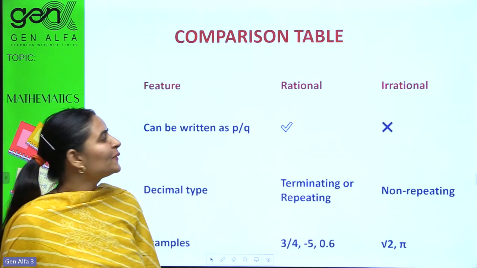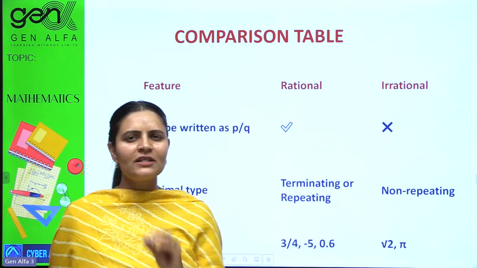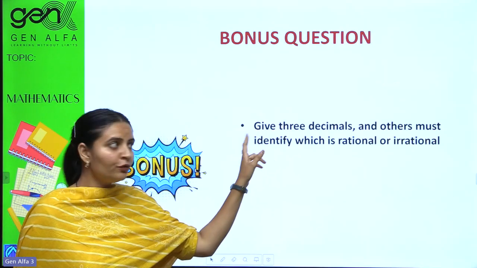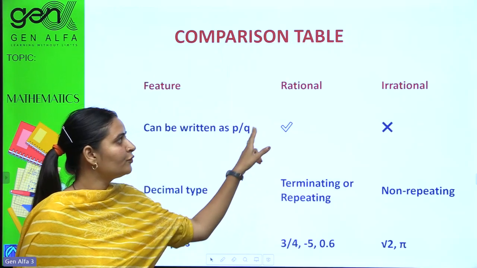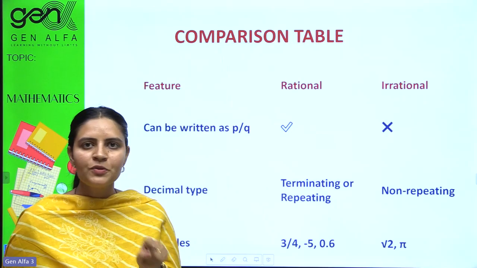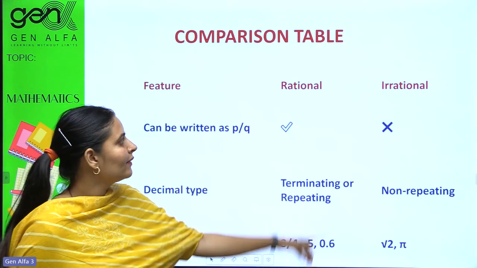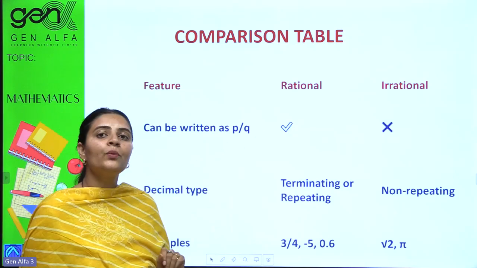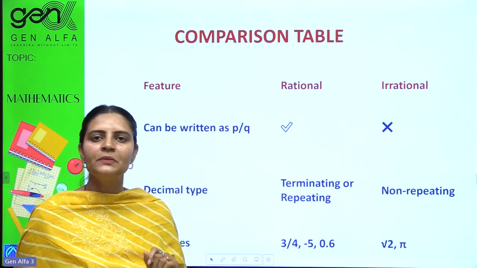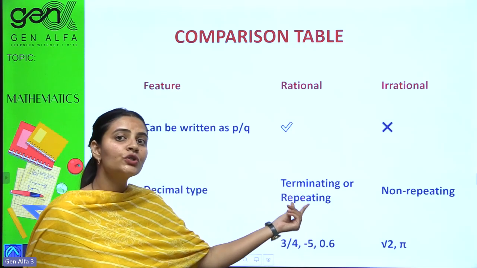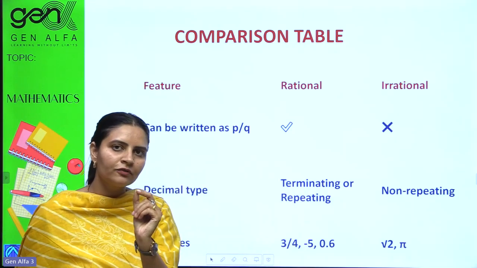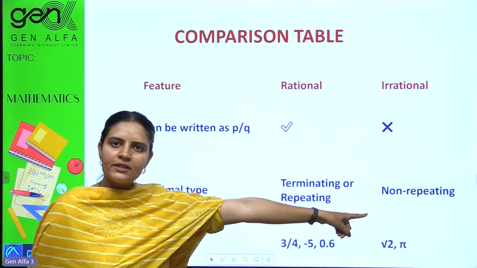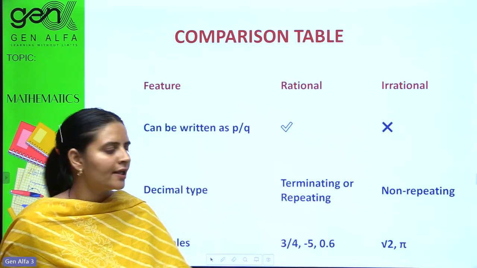So let's compare them just for concept clarity. If it can be written in p by q form, it would be rational. If it cannot be taken in p by q form, it would be irrational. Decimal type: if it is terminating or repeating, R for repeating, R for rational, it would be categorized as rational. If it is non-terminating, simply choose the irrational one.